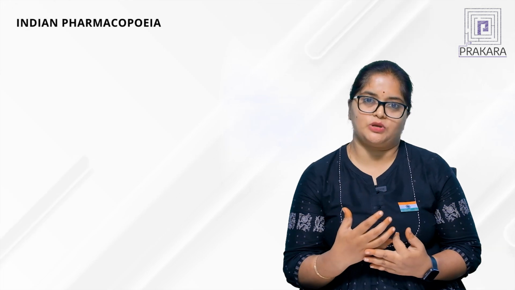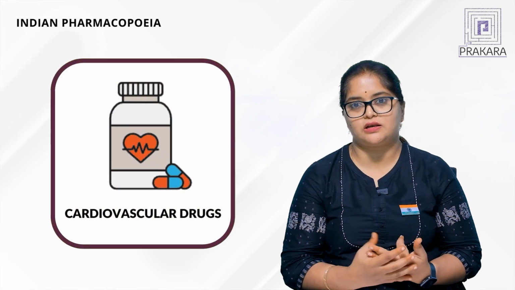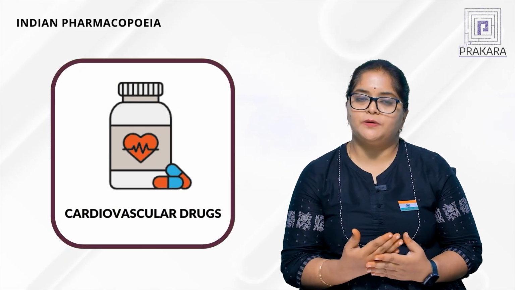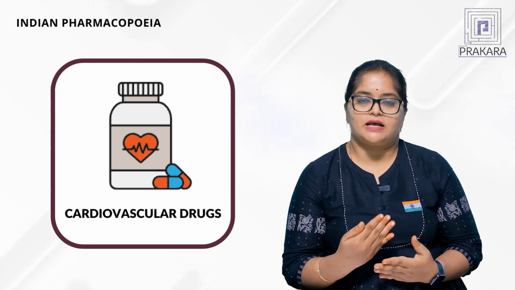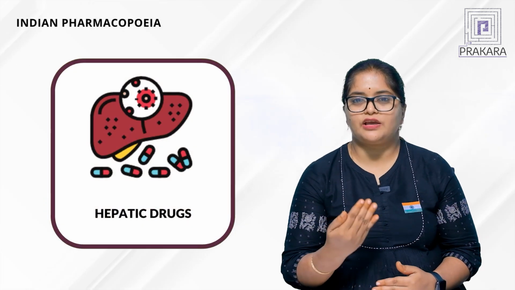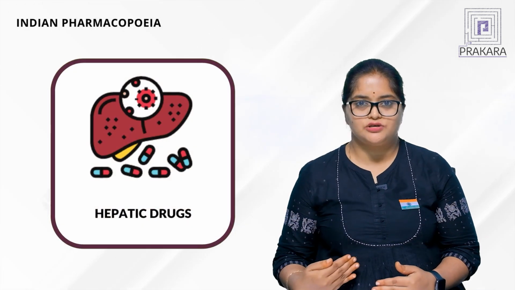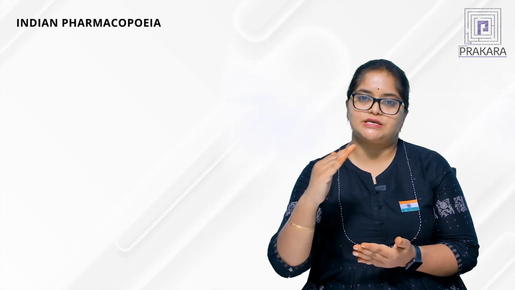Suppose you are going to use it for heart-related problems, we call them cardiovascular drugs. If we use it for the liver, we call them hepatic drugs. Like that we have different categories of drugs. So category is nothing but, at this point of time, just remember it as the disease for which the drug is being used.